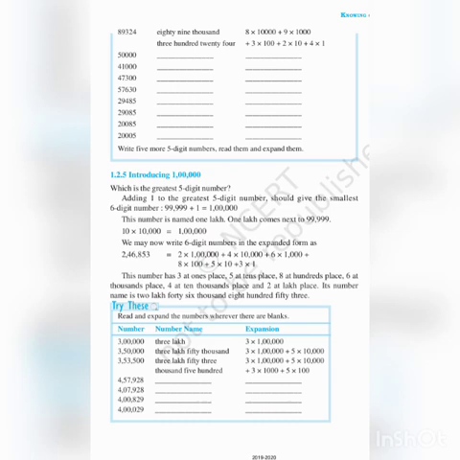Here we are introducing 1 lakh. 1 lakh is what number? The smallest 6-digit number. Okay, 1 lakh is the smallest 6-digit number. Keep that in your mind. In that also we are dealing with expansion. See, 2,46,853 is one question, right? How are they expanding? 2 into 1 lakh plus 4 into 10,000 plus 6 into 1,000 plus 8 into 100 plus 5 into 10, 3 into 1. Understood how they are writing?